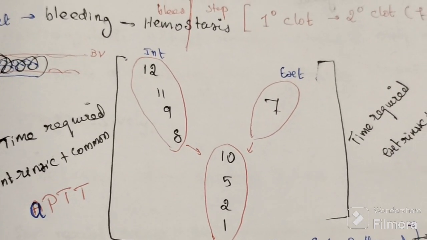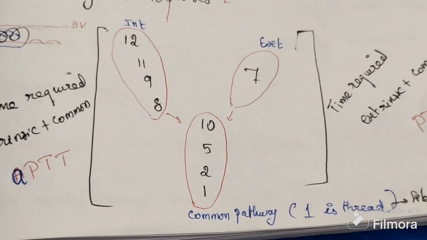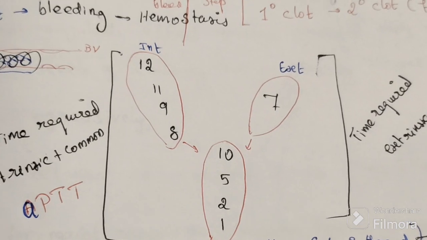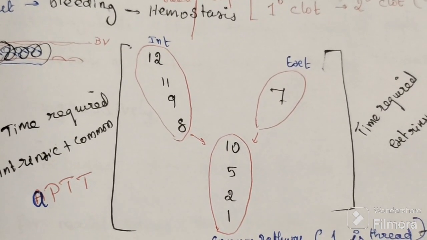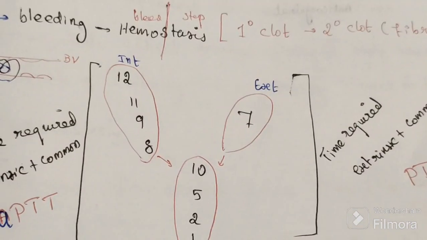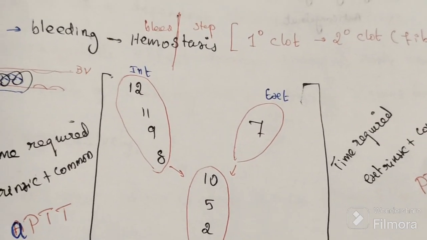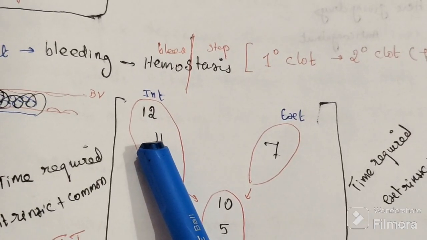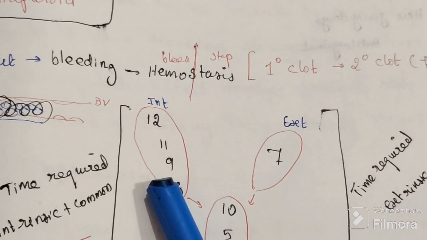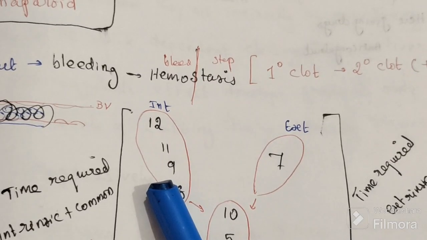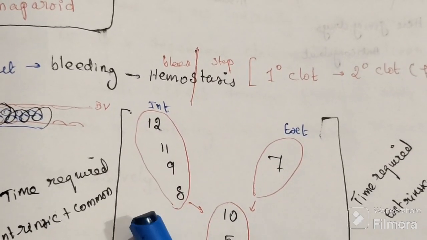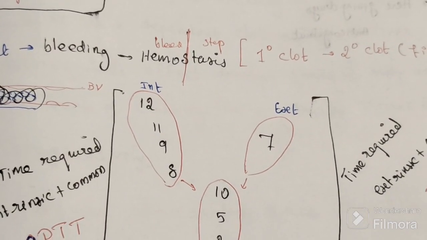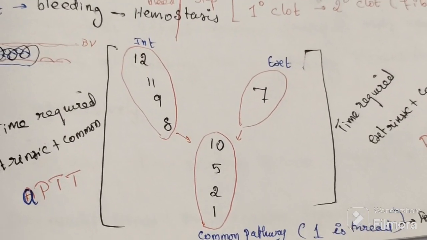So how does fibrin get activated? There are two pathways, the extrinsic pathway and the intrinsic pathway. In the intrinsic pathway, as soon as we have injury, factor 12 gets activated. 12 leads to activation of 11. 11 leads to activation of 9. 9, in the presence of 8, leads to activation of 10. 10, in the presence of 2, leads to activation of 1.